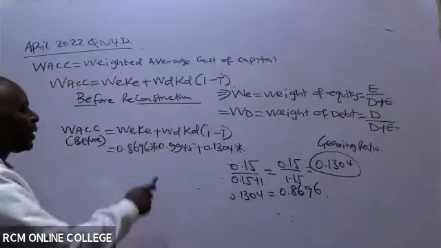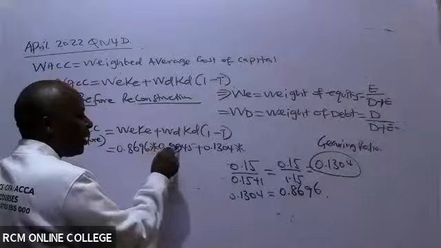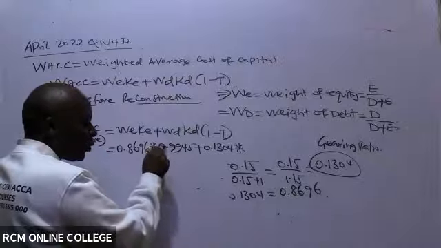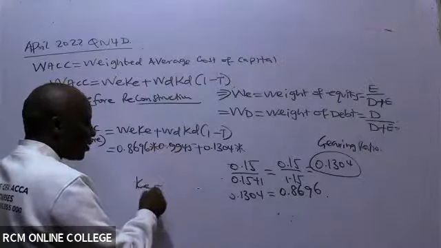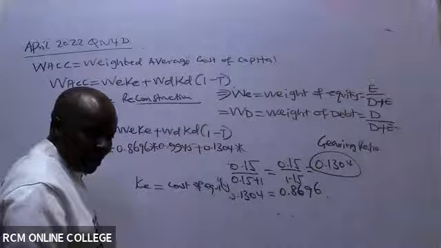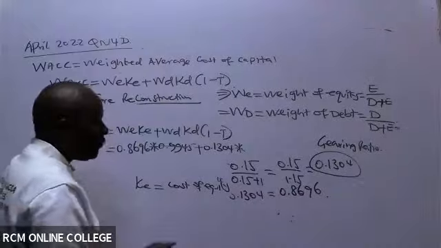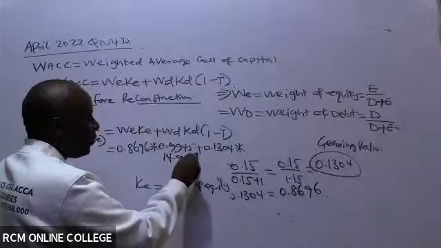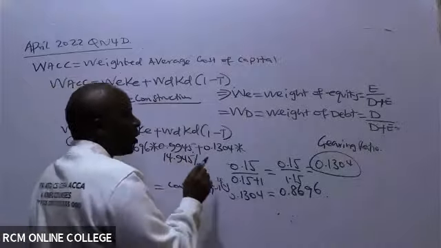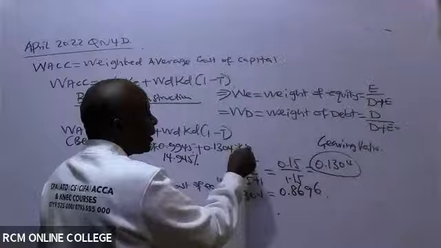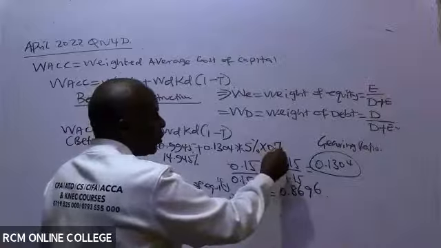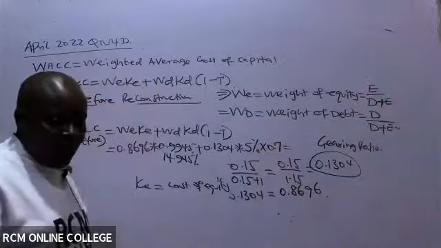Let's correct something here. Is this the value really for cost of equity, or are you giving me the value of beta? Remember, KE is cost of equity. It is 14.945%. Please correct. Plus 0.1304 times cost of debt, which is 5%, the same as risk-free, times this 1 minus T, which we had ascertained as 0.7, if you remember. 1 minus T was 0.7.